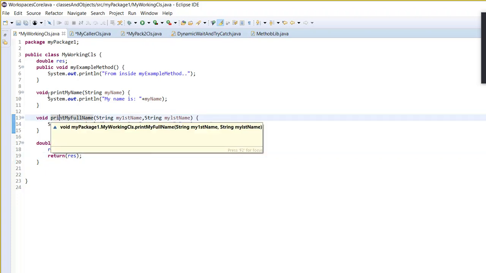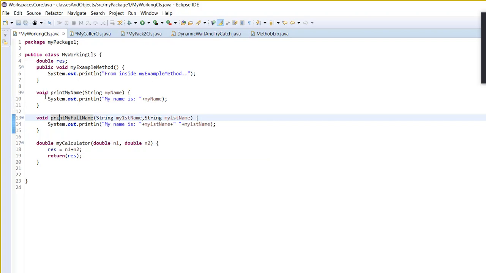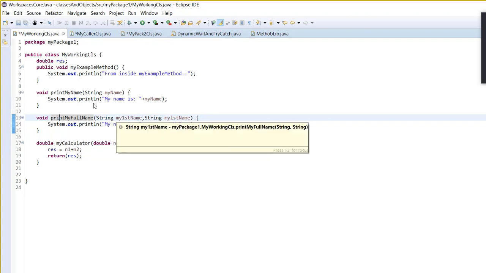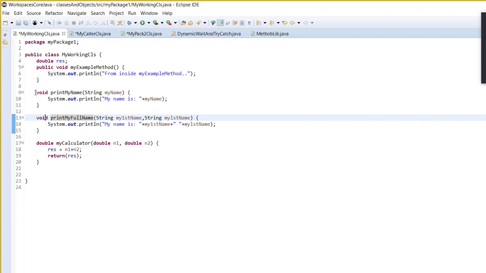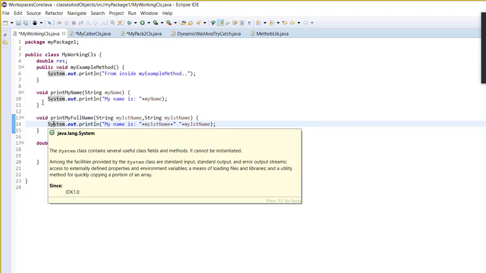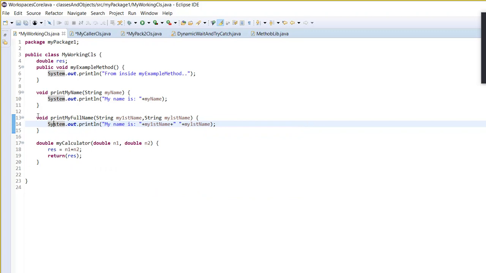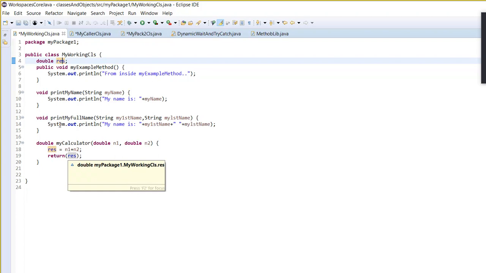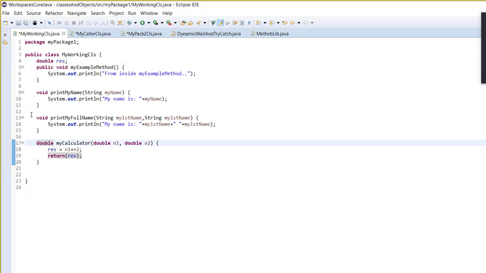Right. So if you take a look, there are two differences here. The first method is not returning anything, it is a void type. Can you see there is no return statement here? The second one is returning a double value. Can you see there is a return statement here, and it is returning result. And what is the type of result? Double. Right? So it is returning double. That's why here we have put a double.